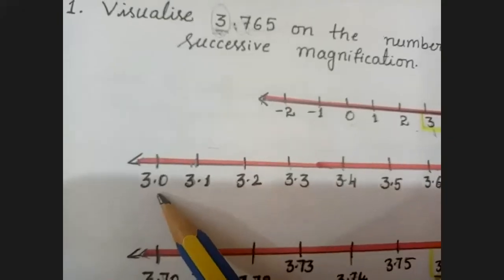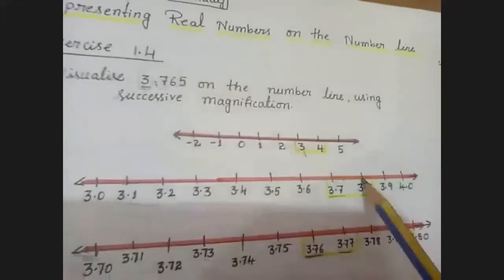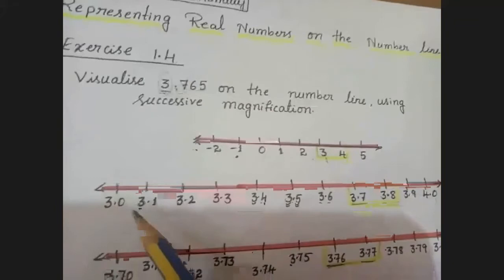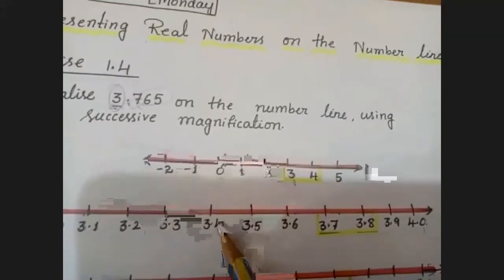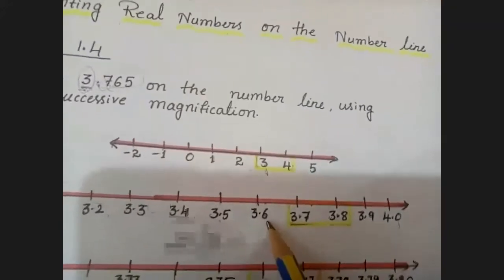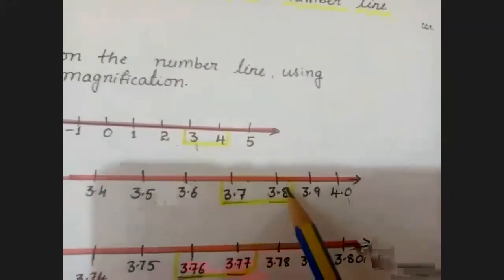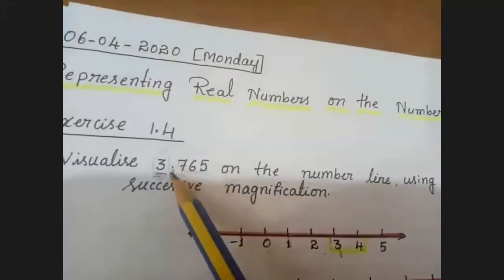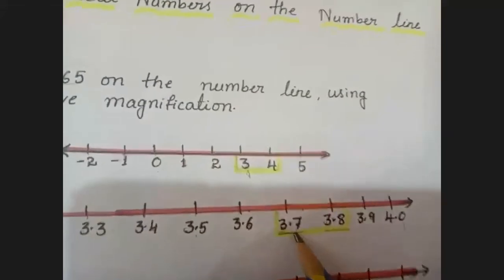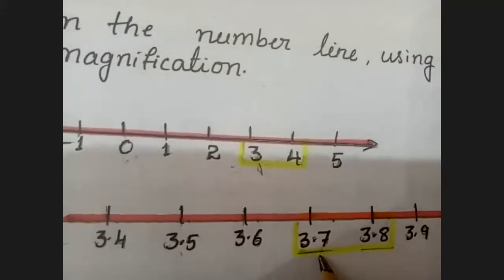Next step, I'll take this 3 and 4. 3 I can write in the form of 3.0, and 4 I can write in the form of 4.0. So between 3.0 and 4.0, there are 10 numbers you'll get: 3.0, 3.1, 3.2, 3.3, 3.4, 3.5, 3.6, 3.7, 3.8, 3.9 and 4.0. The number 3.7 I got here. Am I clear? Yes, ma'am.